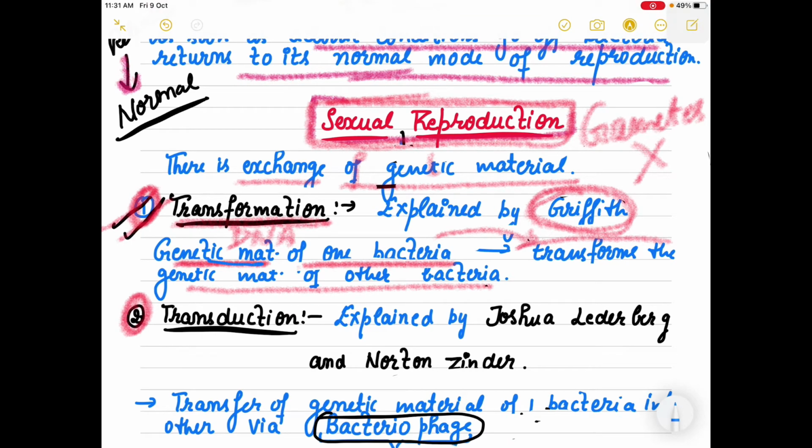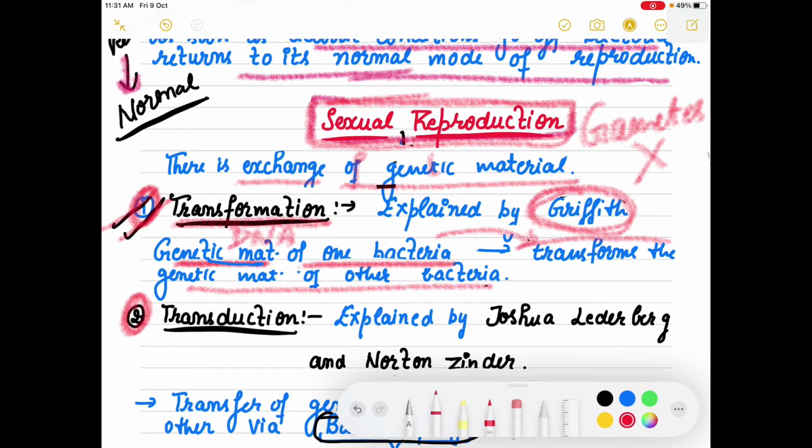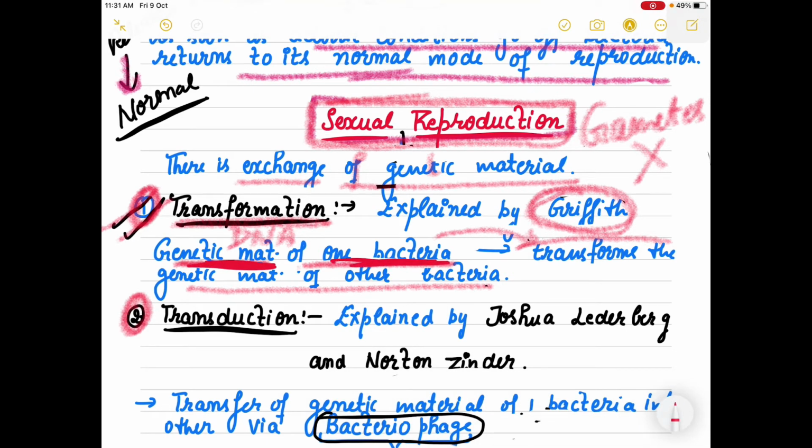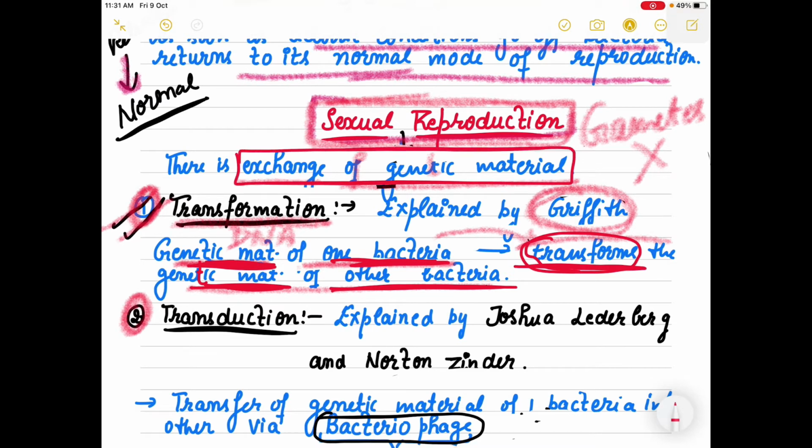मतलब genetic material of one bacteria can transform the genetic material, the DNA, of other bacteria, right? So that exchange of genetic material is associated with sexual reproduction. It does not mean that they are producing gametes, that there is fusion, that there is a zygote. No, no, no, not at all. Here it means the exchange of genetic material.